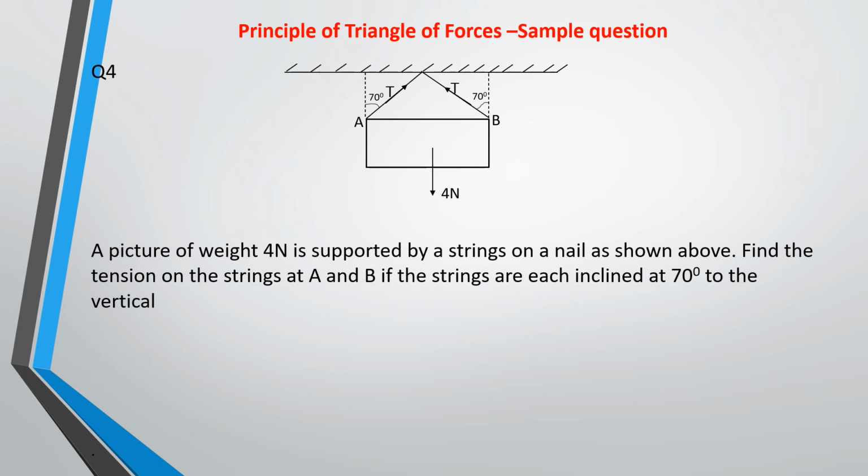So this is also another question, still on this triangle of forces. Question says, a picture of weight 4 Newton is supported by a string on a nail as shown above. So this is a picture. So find the tension of the strings at A and B, if the strings are each inclined at 70 degrees to the vertical. Okay, so this is your diagram.